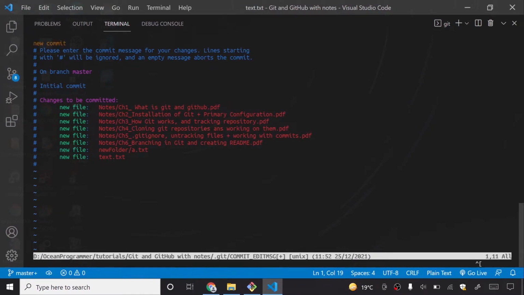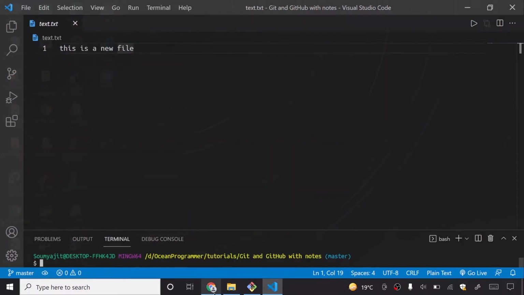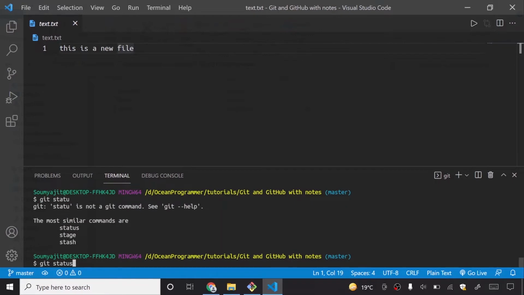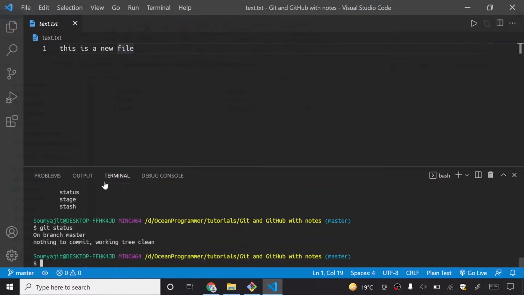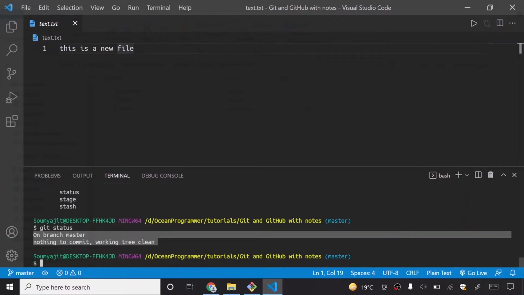Then I will press Escape, then colon, then here you can see colon, W and then Q, and then Enter. You can see that new commit was added here. How do I know? If I say git status, and I must put an s here, it is saying that on branch master, nothing to commit, working tree clean.